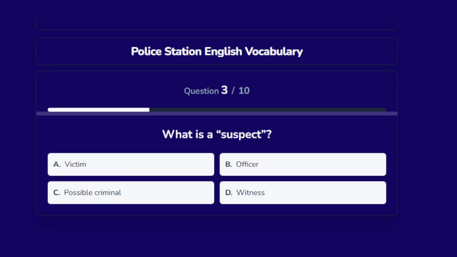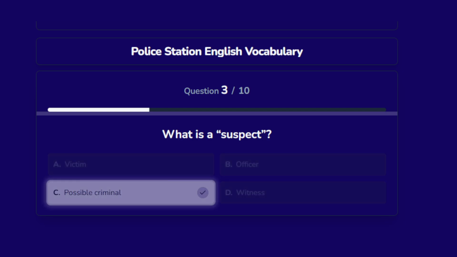What is a suspect? Options are A. Victim, B. Officer, C. Possible criminal, D. Witness. The correct answer is possible criminal.